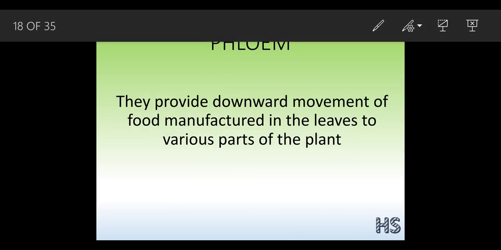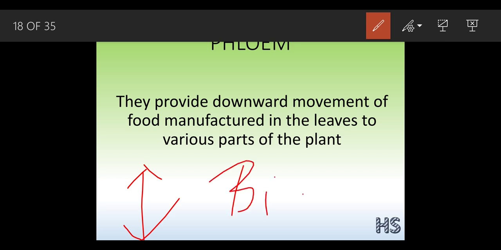Now we are going to talk about the phloem. The phloem functions in both upward and downward directions. The xylem was unidirectional, but the phloem is bidirectional in nature, which means both ways. The function of the xylem was transporting water and mineral salts, but the function of the phloem is the conduction of food, proper food.